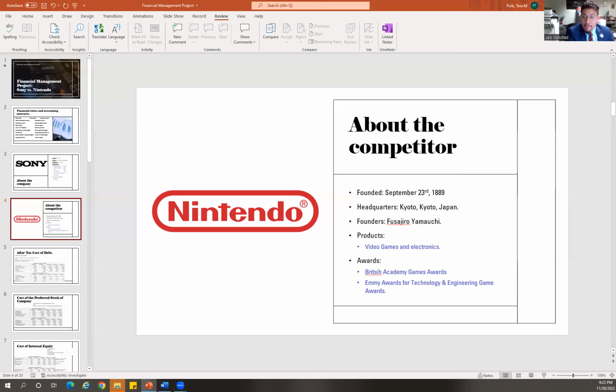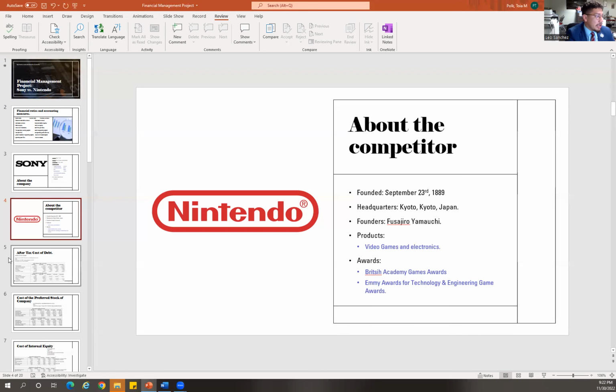Over the years, the company has grown in total assets, equity, and revenue, making it one of the most valuable companies in Japan. The company prides itself on having received various awards, such as the British Academy Game Award and the Emmy Awards for Technology and Engineering.